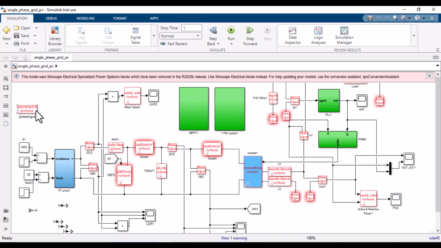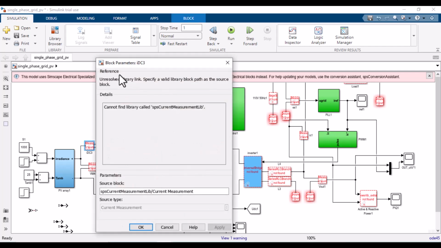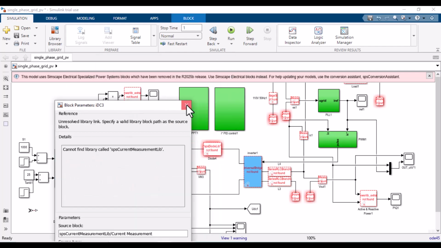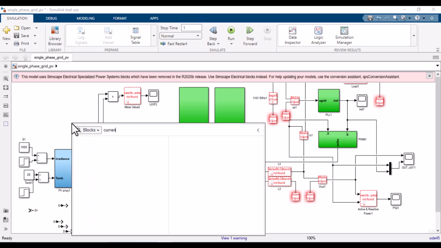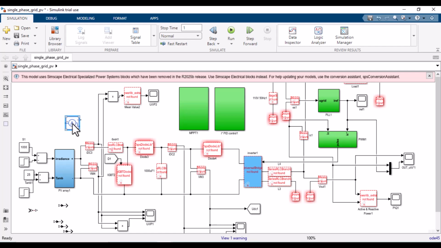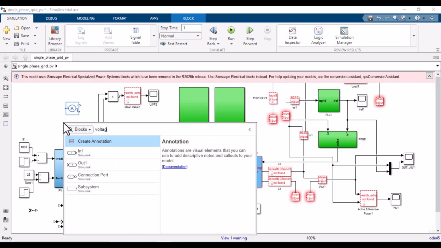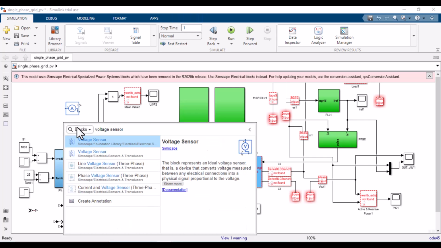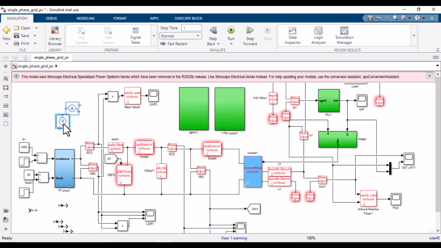Moving to this model, first of all, we will not use this Powergui block. We will remove this one. And I will show you just a few easy steps. Like here, if I have used a current measurement block, instead of the current measurement block, I will need a current sensor here. And instead of voltage measurement, I will use the voltage sensor block.